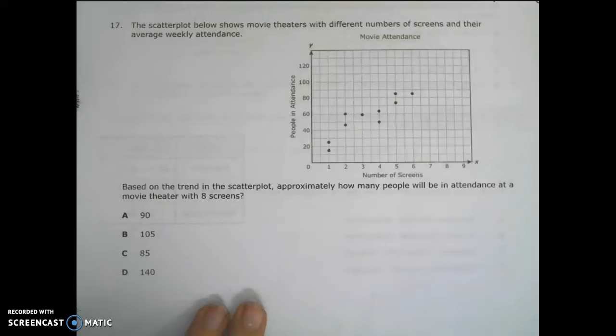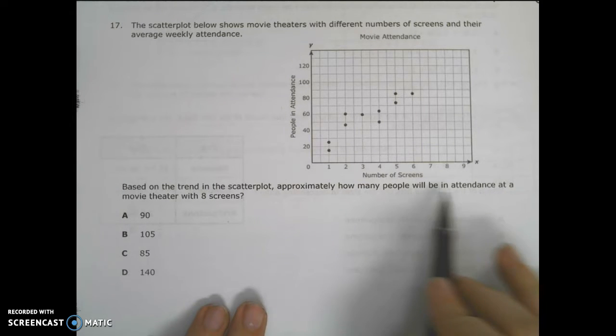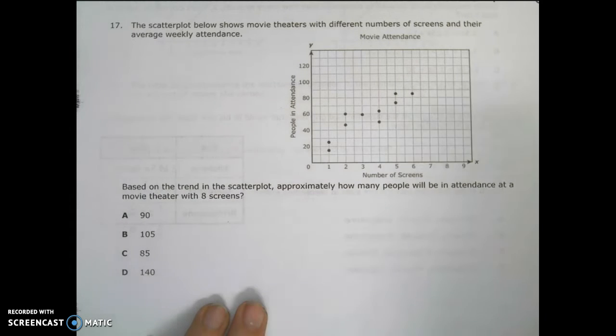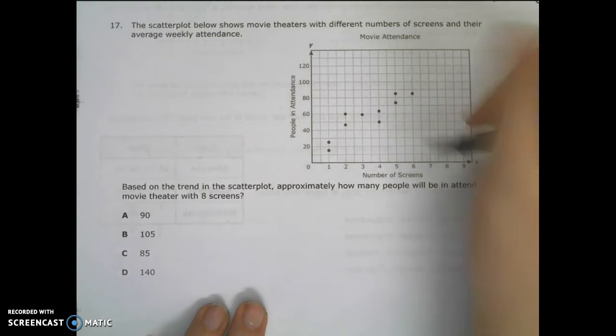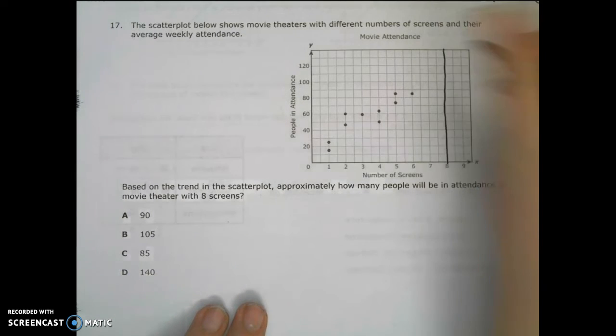Number 17. The scatter plot below shows movie theaters with different numbers of screens and their average weekly attendance. Based on the trend in the scatter plot, approximately how many people will be in attendance at the movie theater with 8 screens? So, these are the number of screens, these are the people in attendance. We want to know when our line will hit 8 screens.